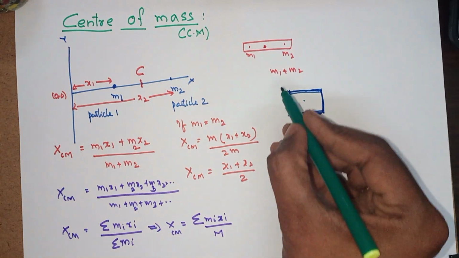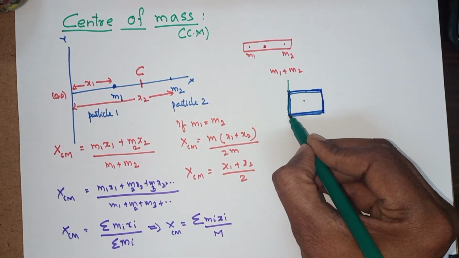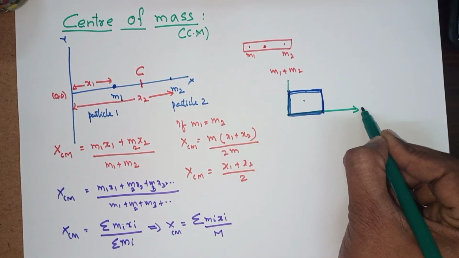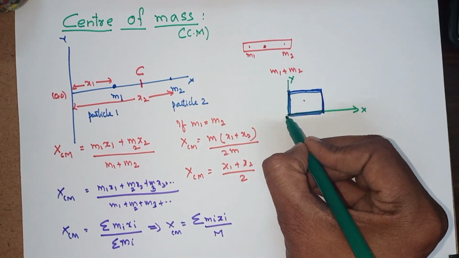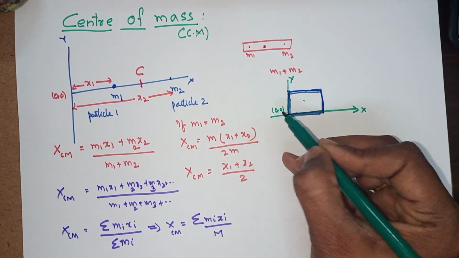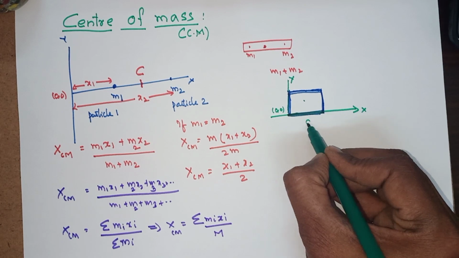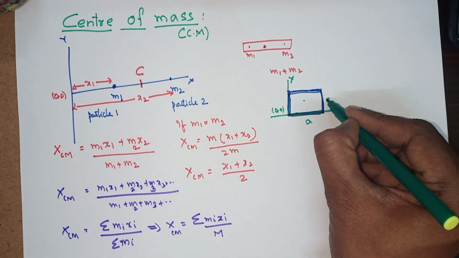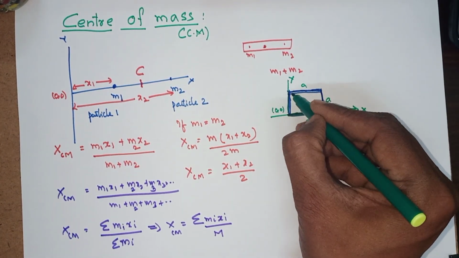But how to say that? For this we write an x-axis and y-axis with origin 0, 0. Let us say the side is a, and this is a, this is a, x and y.